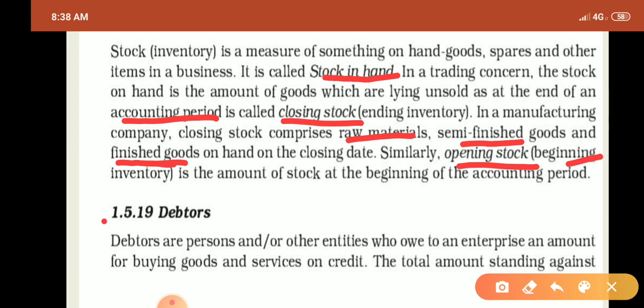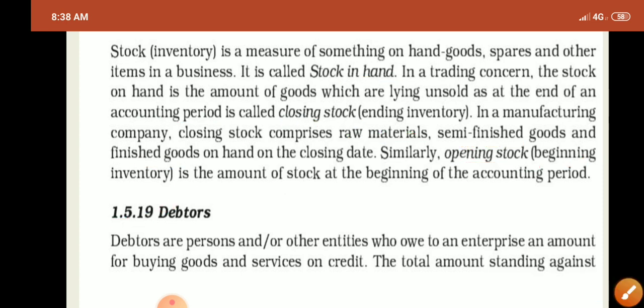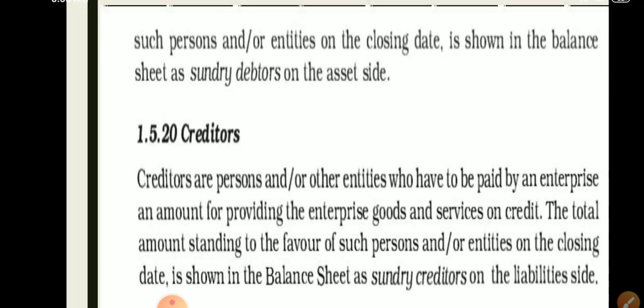The second point is debtors. Debtors are persons and other entities who owe an enterprise an amount for buying goods and services on credit. The total amount standing against such persons and entities on the closing date is shown in the balance sheet as sundry debtors on the asset side.